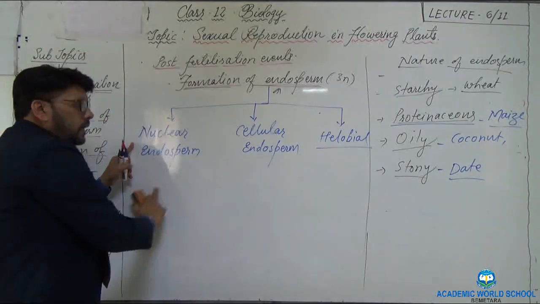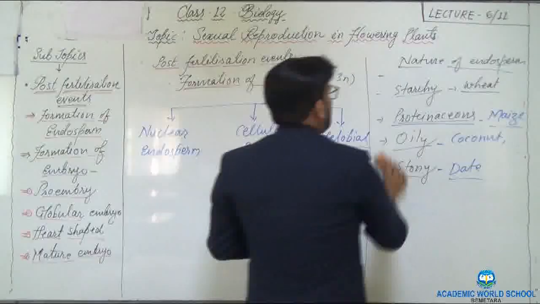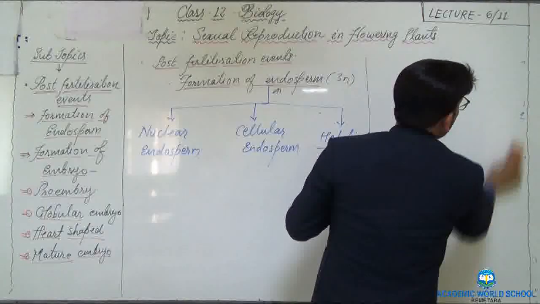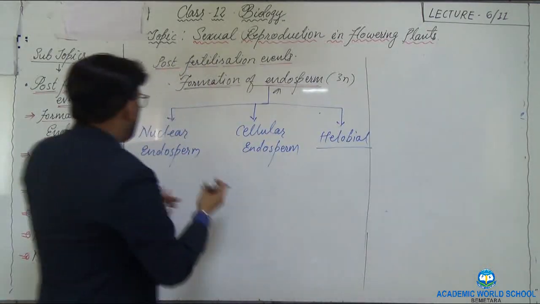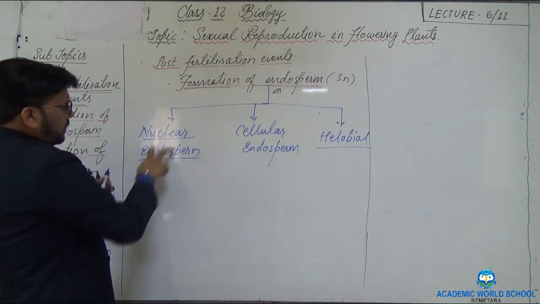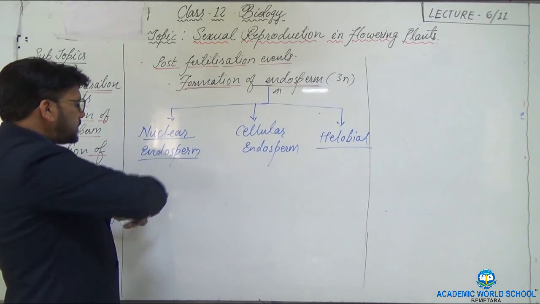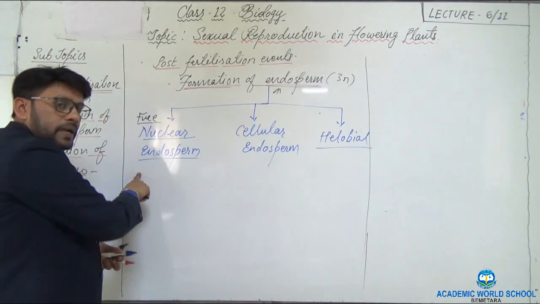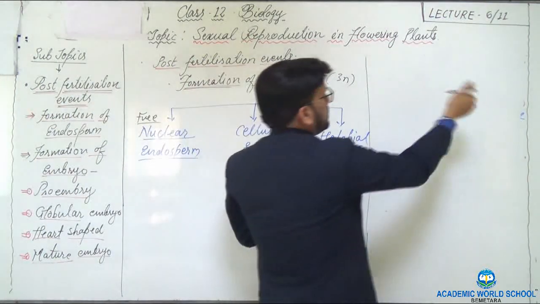So, nuclear, cellular and halobial. Let us see with the help of a diagram to make these different types of endosperm very clear. From the word itself, the first type of endosperm, the nuclear, is also called free nuclear type endosperm. What exactly happens once the PEN divides?